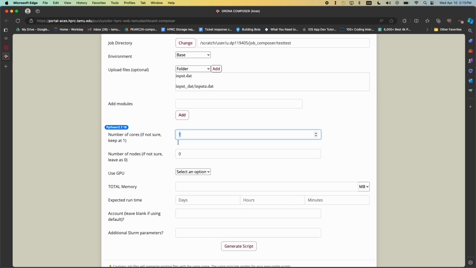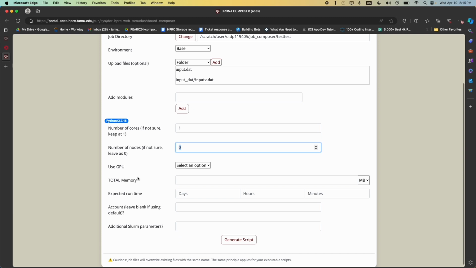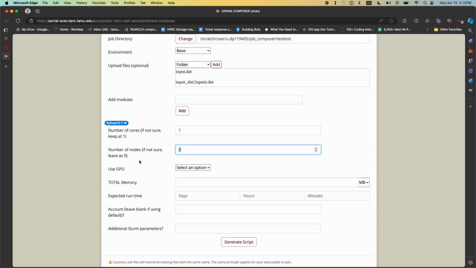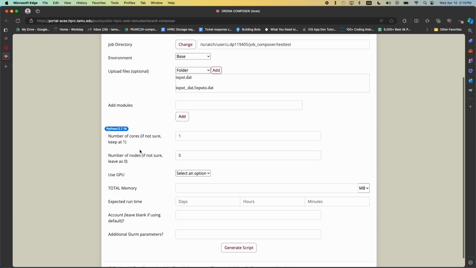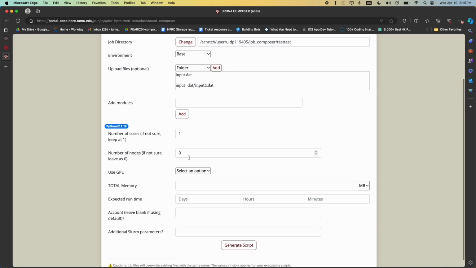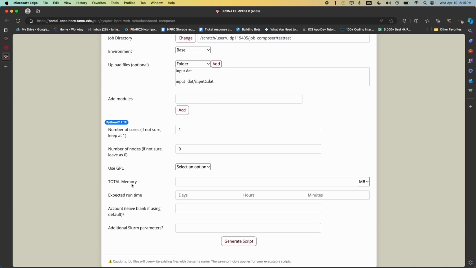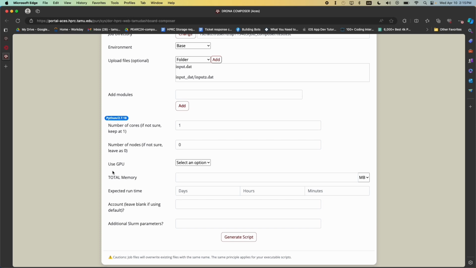The fields here are for you to add SBATCH directives for your job script, for example, the cores, the nodes, the memory. Most of them you don't need to specify. If you don't specify and leave it blank, it will use the default value. For example, I will add some data and leave the others blank. For GPUs, I will pick the H100 GPU and the rest I can leave blank. After that, I can generate the script.